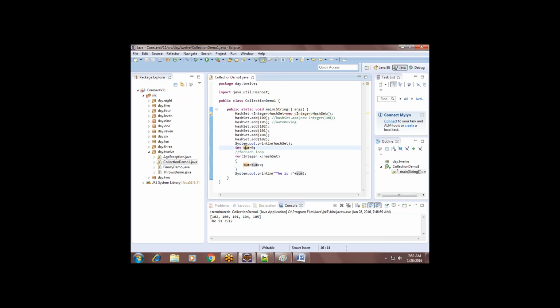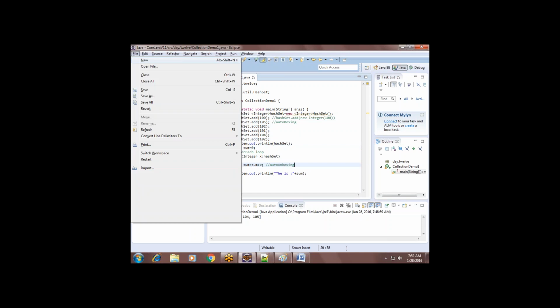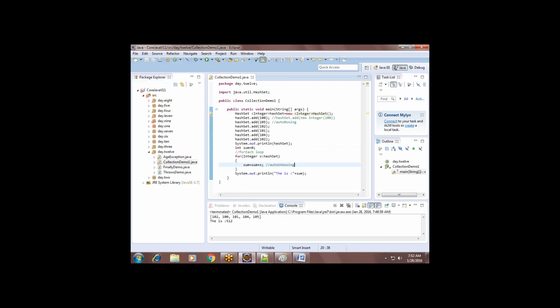See, this is a normal integer, no? Sum. How can it cope with this normal integer? So here the object of x is automatically converted into a normal integer. That is called auto-unboxing. This feature is automatically available after JDK 1.5. Understand, guys? Yeah, sir.